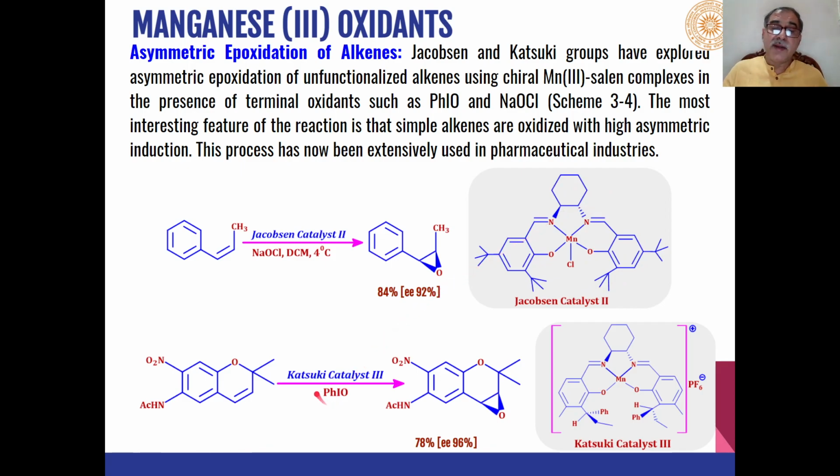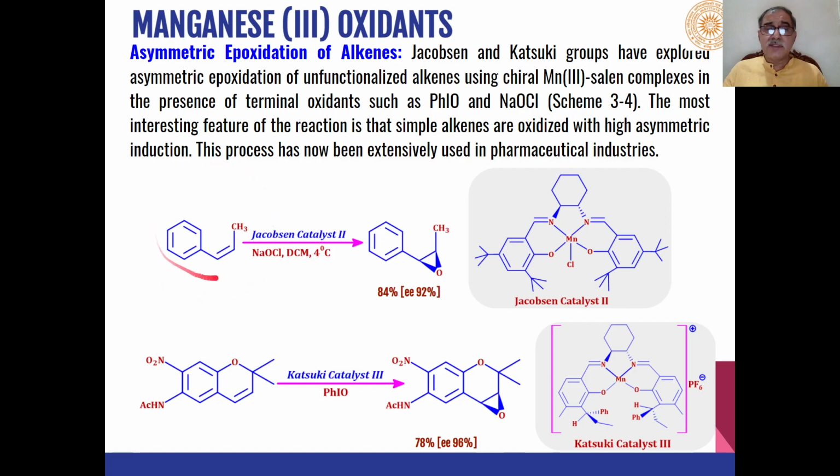and Katsuki catalyst, which is this catalyst. The only difference is the aromatic ring substitution in these, and in addition here this chlorine group is introduced on reaction of the salen with NaOCl, which gives us the Jacobsen catalyst.